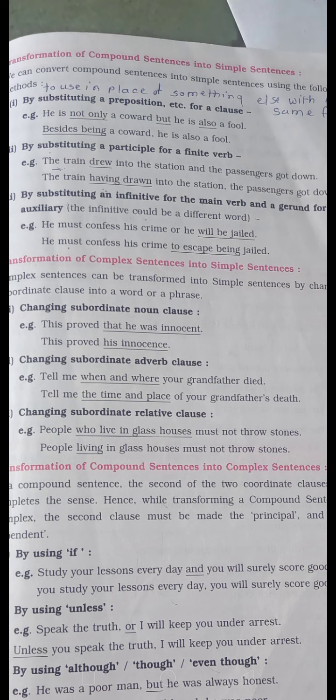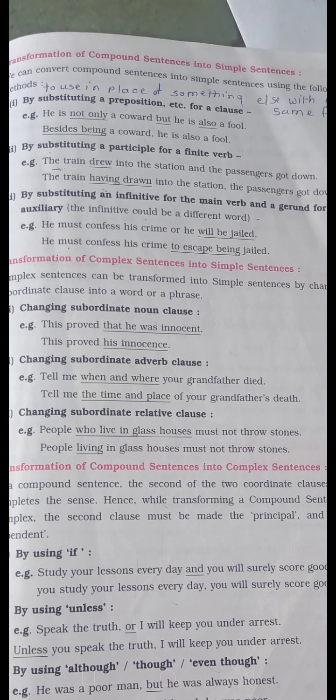Then next, by substituting a participle for a finite verb. If there is a finite verb in the sentence, we can substitute it with a past or present participle. Now see the compound sentence: The train drew into the station and the passenger got down.